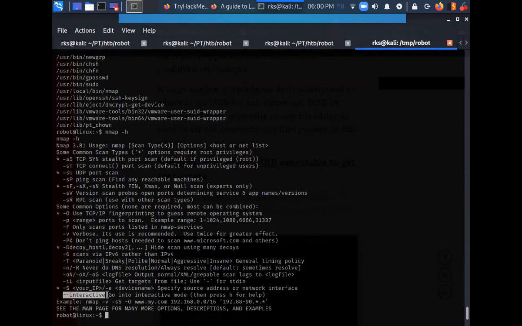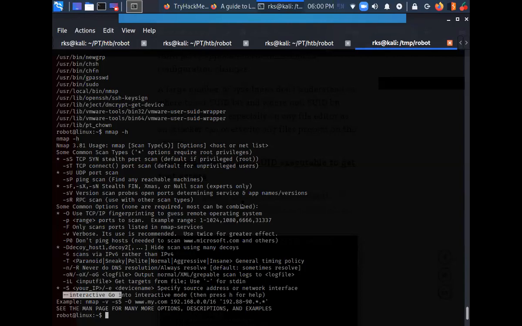So what I did here was I opened the help menu for Nmap and I saw that this is the older version of Nmap, that is 3.81. And I know the older version of Nmap provides us with the --interactive flag.